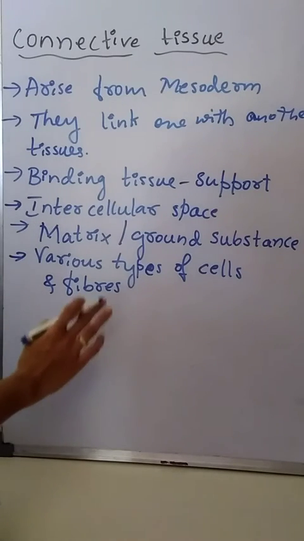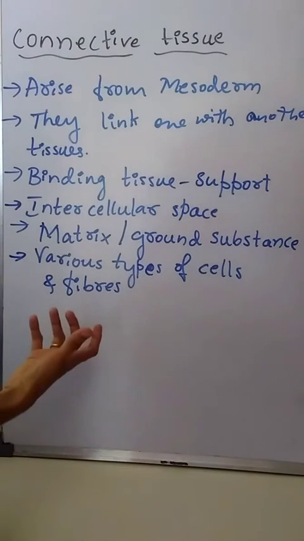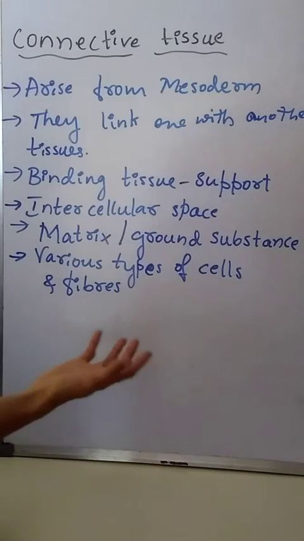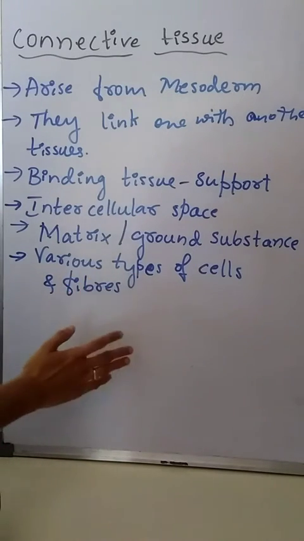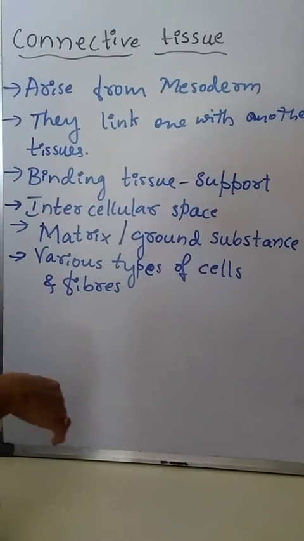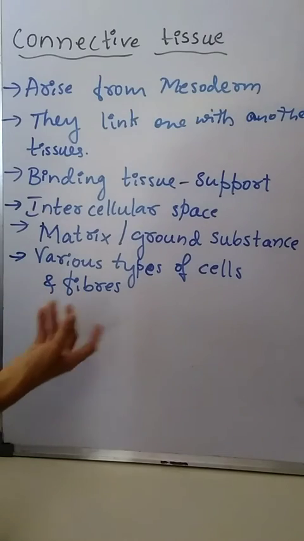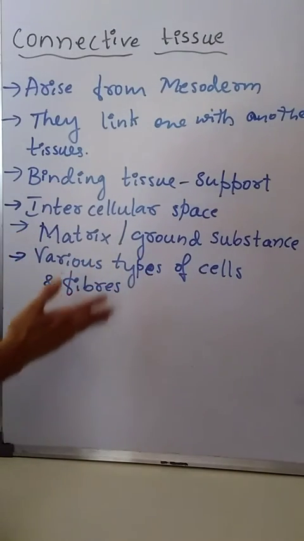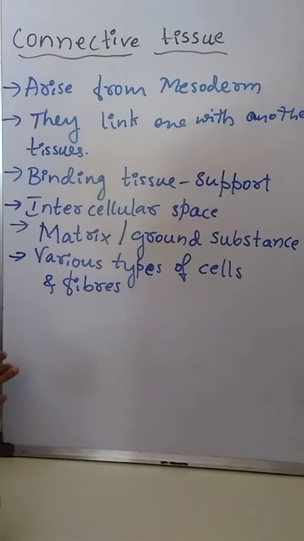Various types of fibers are white fibers, yellow fibers and reticular fibers. These are the different types of cells and fibers present in the matrix.